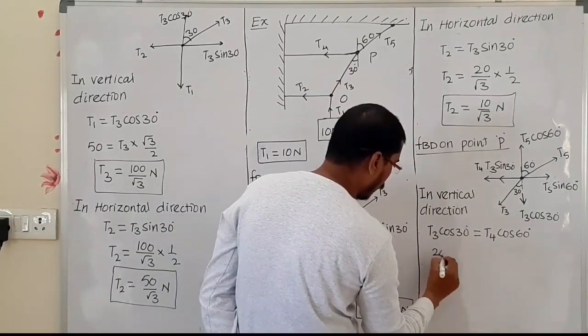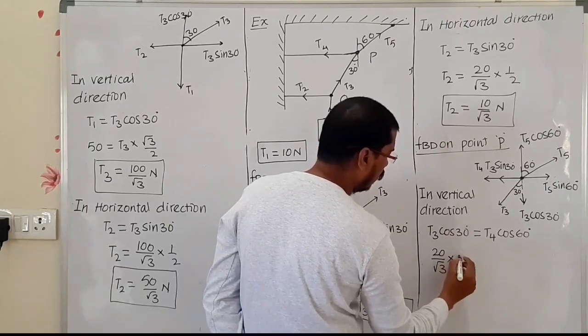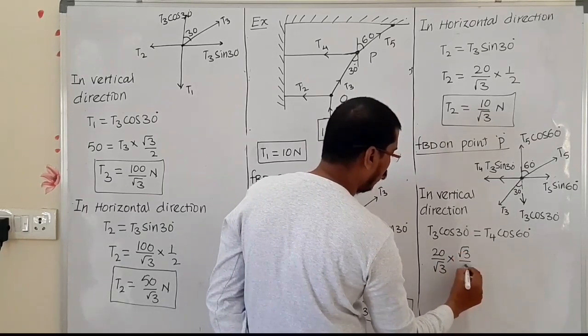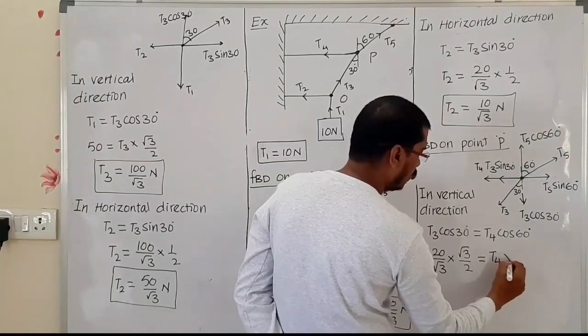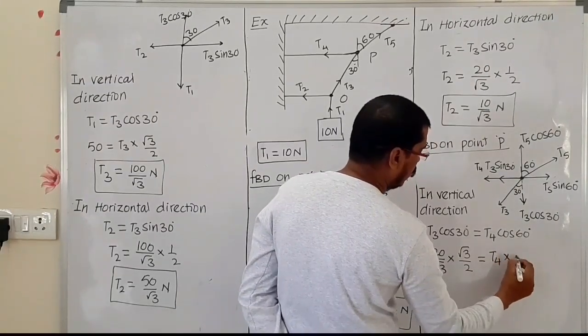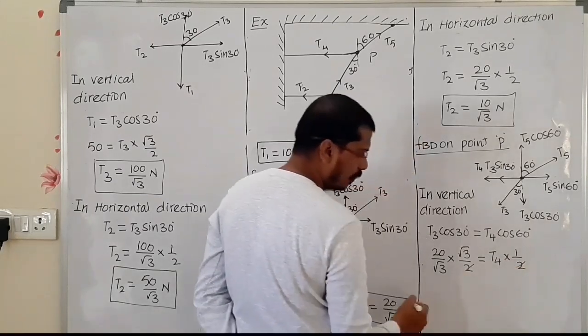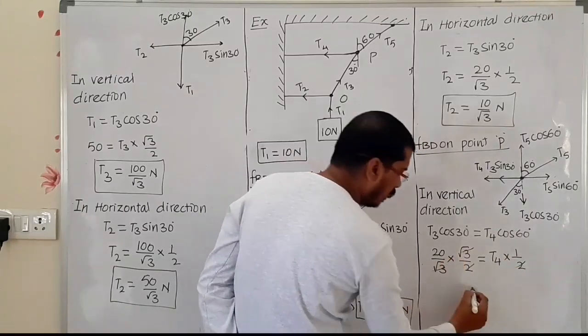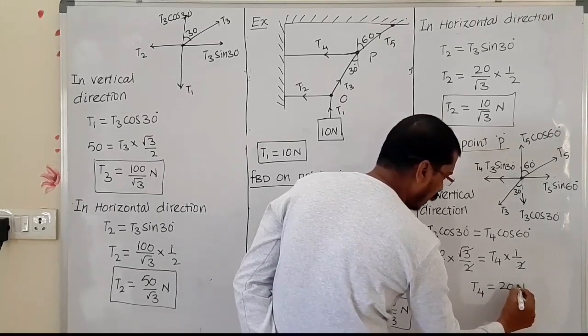If I write 20 upon root 3 into cos 30, which is root 3 upon 2, is equal to T5, and cos 60 is 1 by 2. This 2 will be cancelled, root 3 will be cancelled.